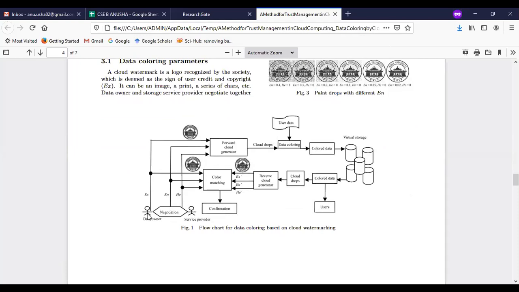Here the data owner, who is represented as one, has to give these policies to the forward cloud generator, and also to the color matching. The expected value will be given to this forward cloud generator here. Why we need to give this, I will show you.